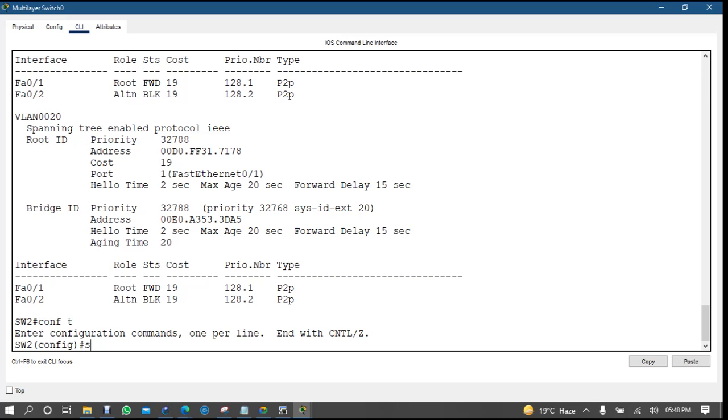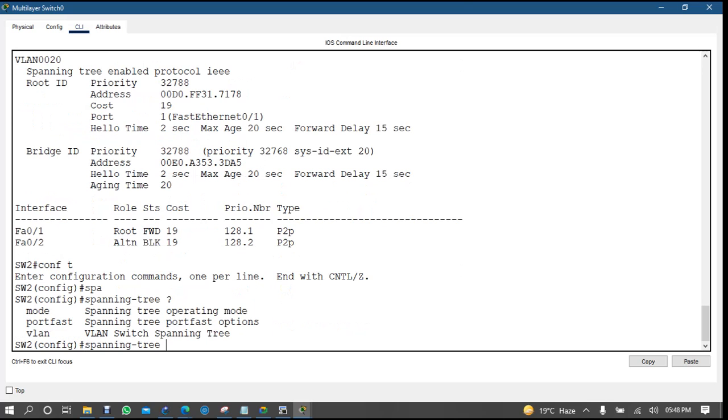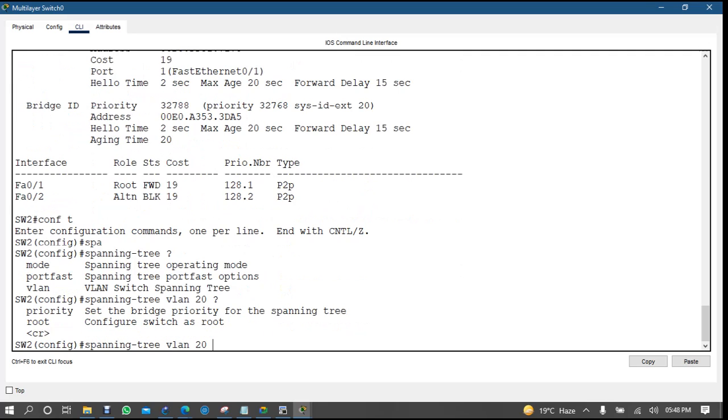Remember, spanning tree VLAN 20. What do you want? See, remember, to become a root, they compare priority, right? Yeah, priority. Okay, so default priority is 32768, but if I reduce my priority, I'll become root, right?